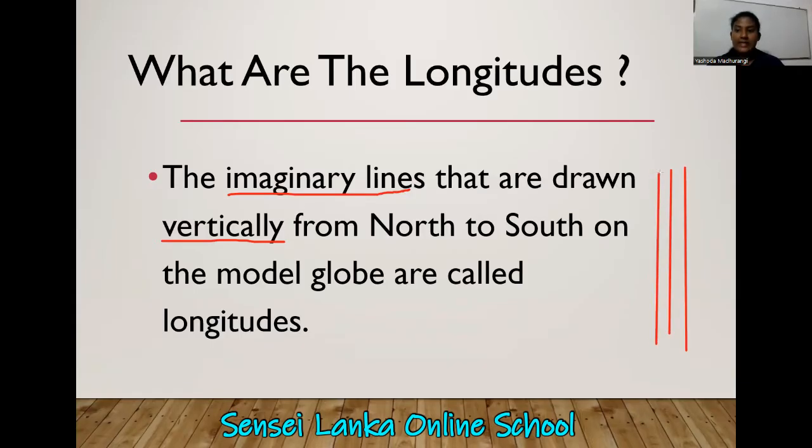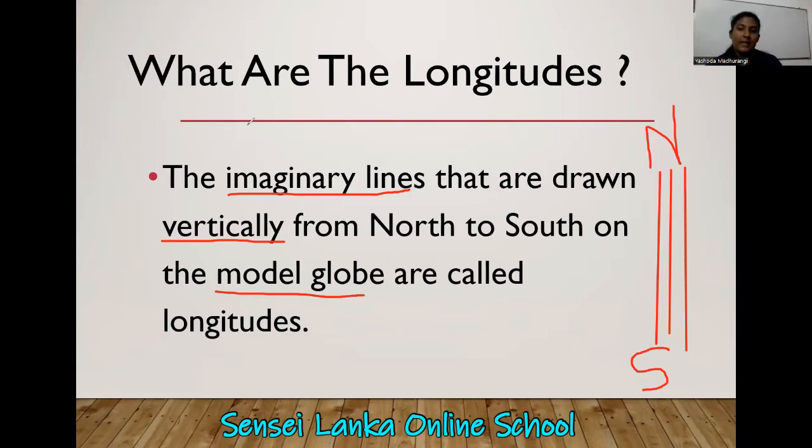Vertically. Siras satata tamai andin. So what are the two directions? North and the south. Utture indan dakunata. Dakune indan utturata. From north to south or south to north. Where do we draw them? On the model globe. We draw them on the model globe.